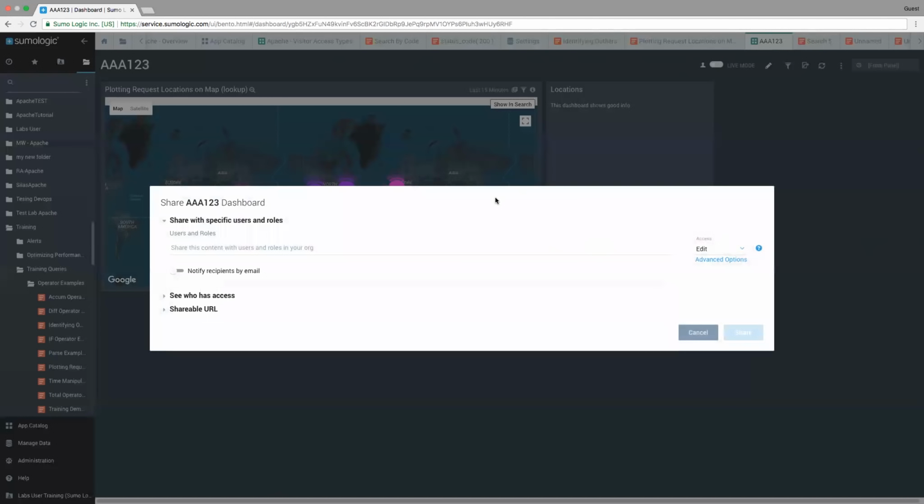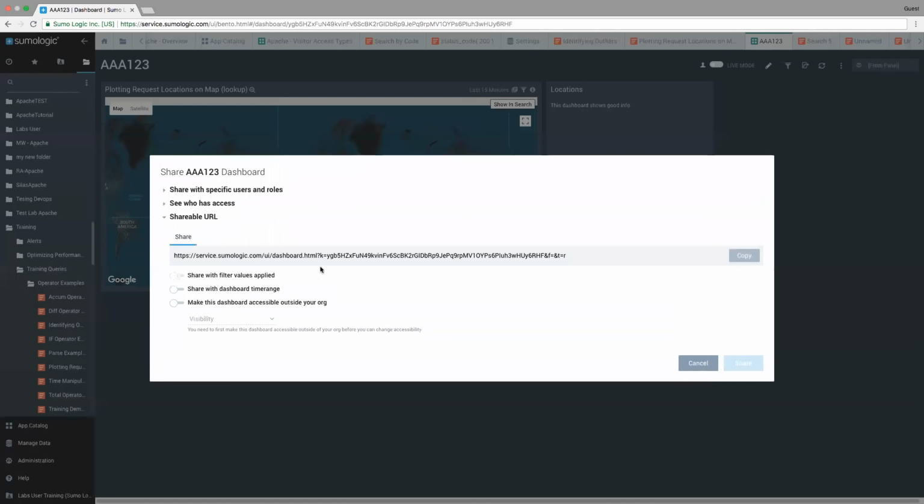We don't really talk about roles today. That's more of a level 3 thing where we would talk about role-based access controls and setting those up. But basically, you can provide these to specific users or specific roles. And you can also say what they can do. So maybe you only want them to be able to view the dashboard. Maybe you want them to edit it.